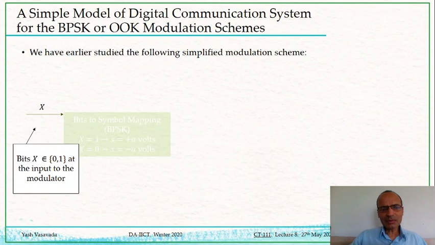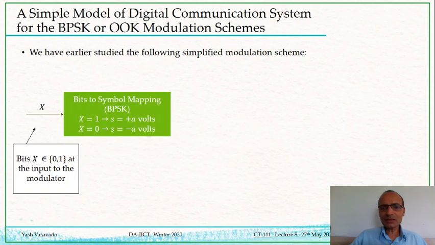These incoming bits were then sent to a bits to symbol mapper, which for BPSK was taking each bit 1 and turning it into plus A volts, and each 0 bit and turning it into minus A volts. So that was our modulator, the BPSK modulator. The output of the modulator was the BPSK symbol S, and that symbol was getting transmitted.